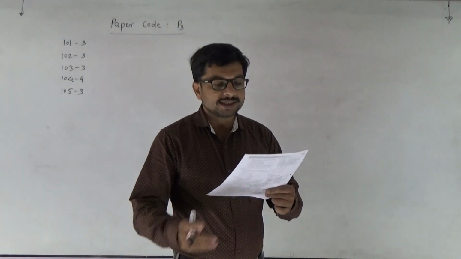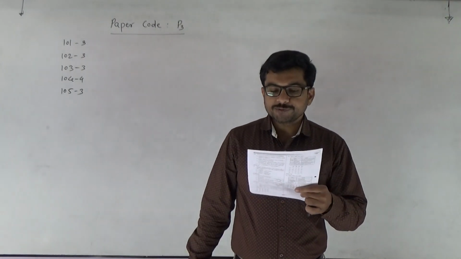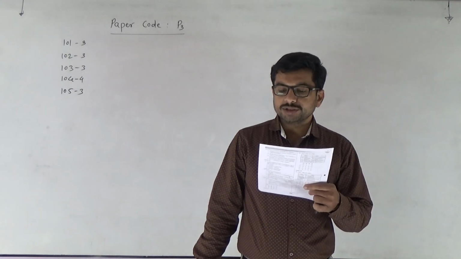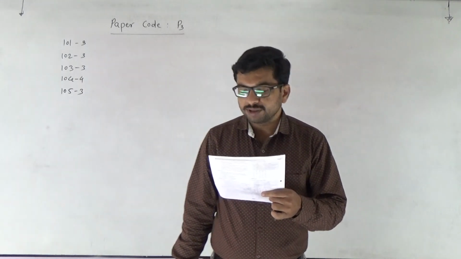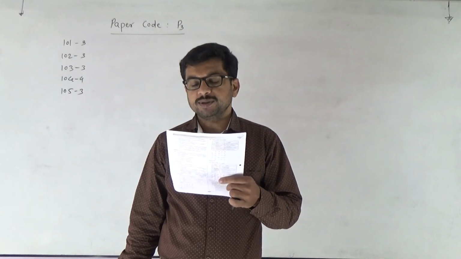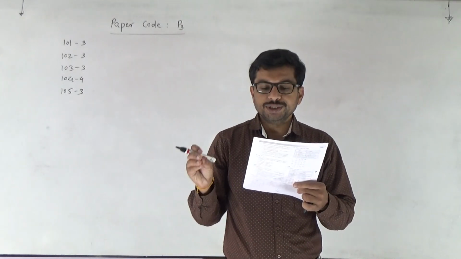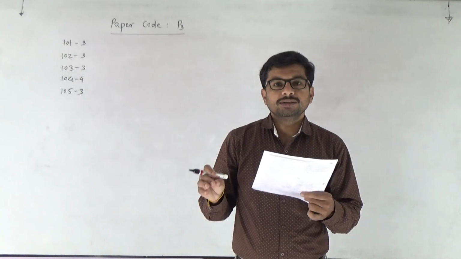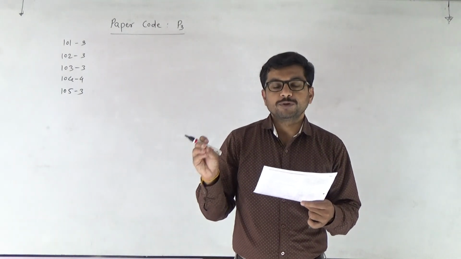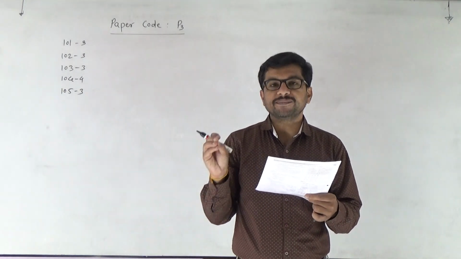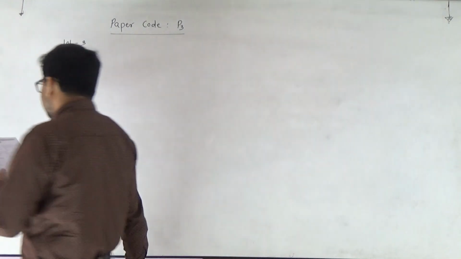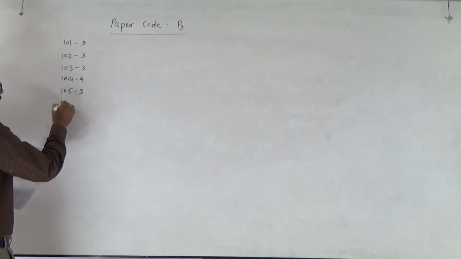Then 106. Plants follow different pathways in response to environment or phases of life to form different kinds of structures. This ability is called plasticity. This is the definition of plasticity from the chapter Plant Growth and Development. So the answer to 106 is the 4th one.